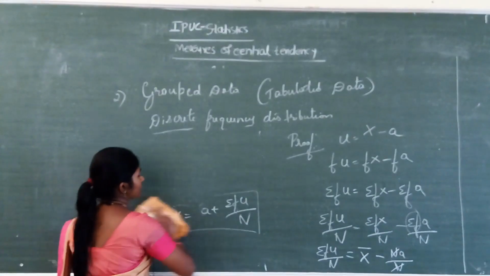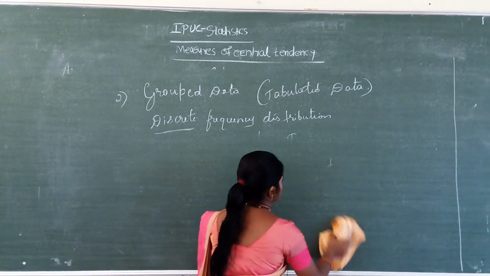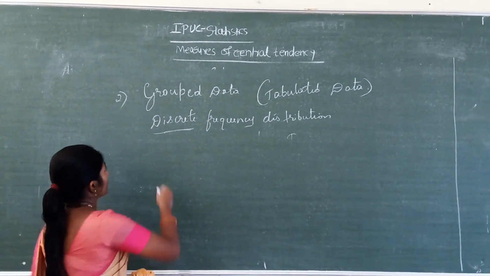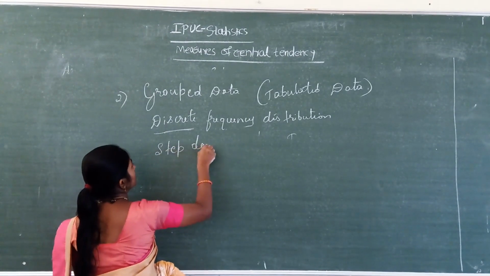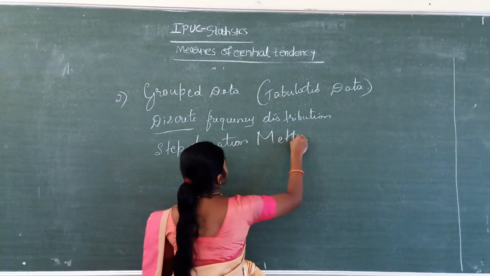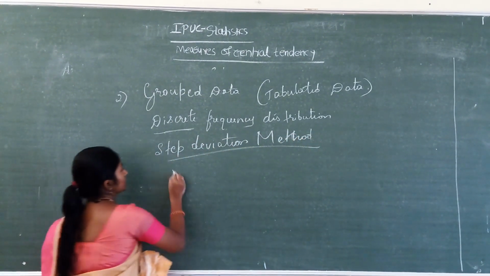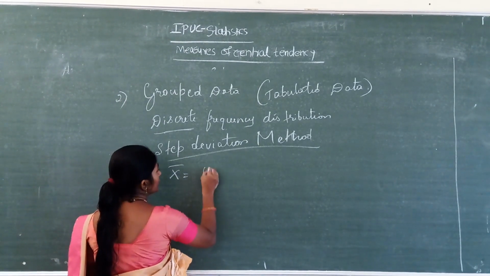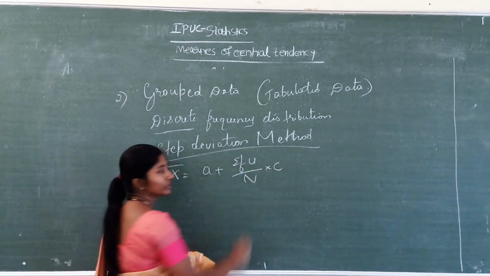Next, the step deviation method. In the step deviation method, x bar equals a plus sigma fu divided by n into c.